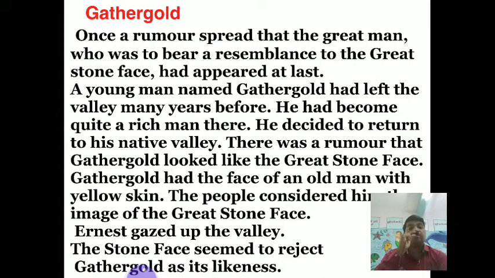So all the people, before Gather Gold arrived, thought that the person had come now, and he was none other than Gather Gold, who left the valley many years ago and had now become very rich. Gather Gold had the face of an old man with yellow skin. The people considered him the image of the great stone face. Most of the people thought he was the man whose face resembled the great stone face.